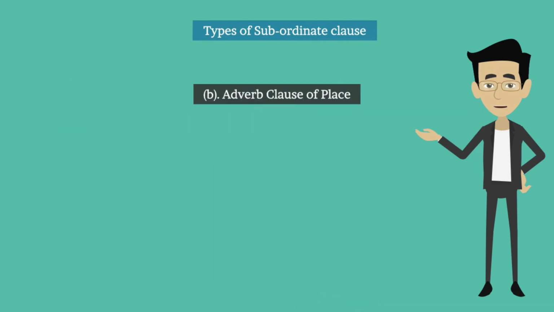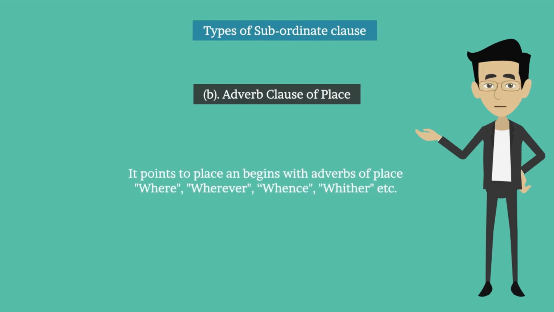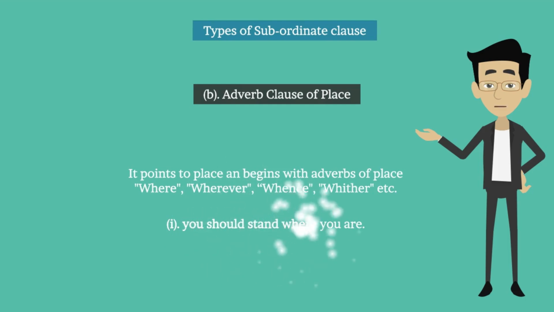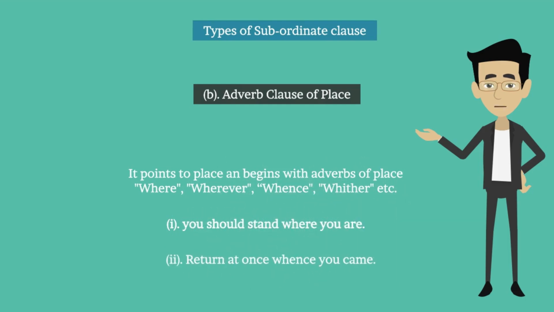B. Adverb clause of place. It points to place and begins with adverbs of place: where, wherever, whence, whither, etc. For example, you should stand where you are. In this sentence, where you are is an adverb clause because it points to place. Return at once whence you came.